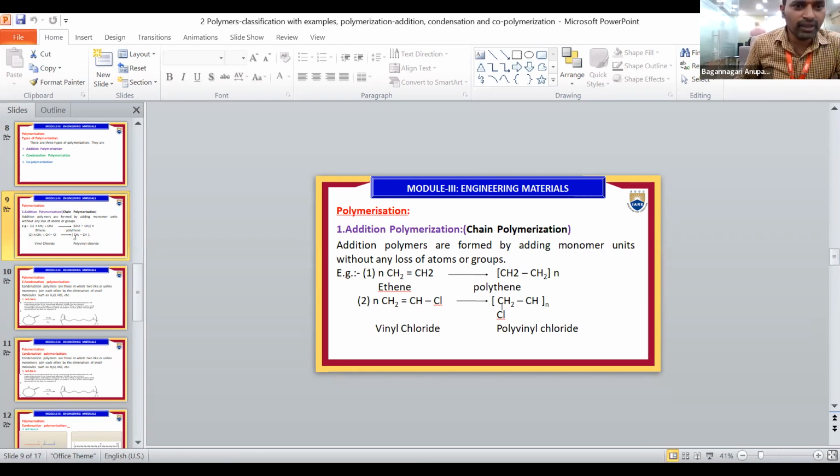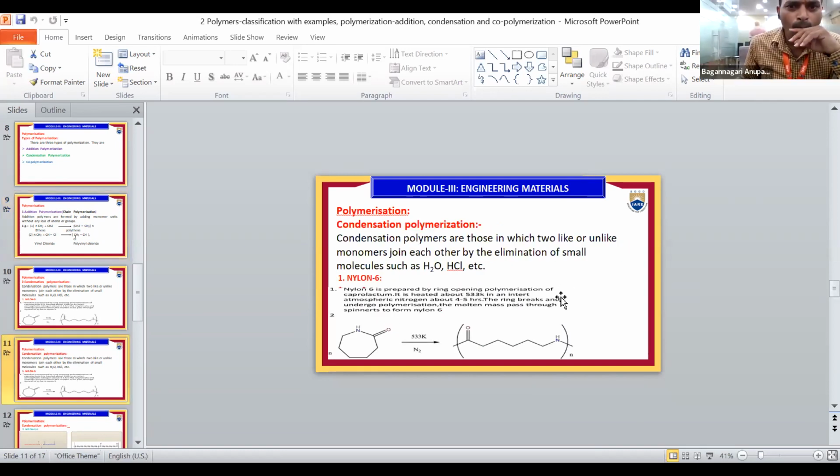Now is the condensation polymerization showing or not? No, sir, it's showing addition polymerization, chain polymerization. The same slide is showing. Is condensation showing or not? No, sir. Addition polymerization is there. Now it's showing, sir. Polymerization, condensation polymerization is showing? Yes, sir. Okay, right.